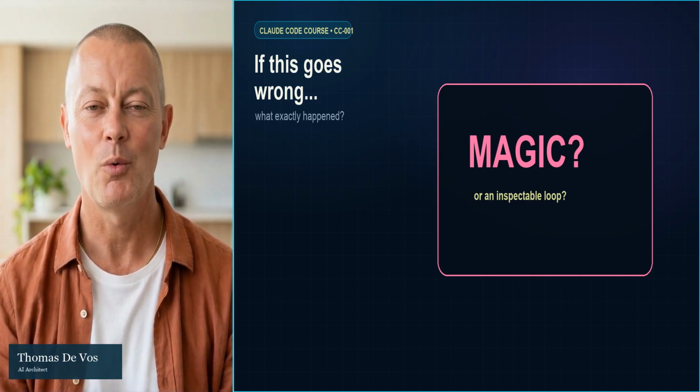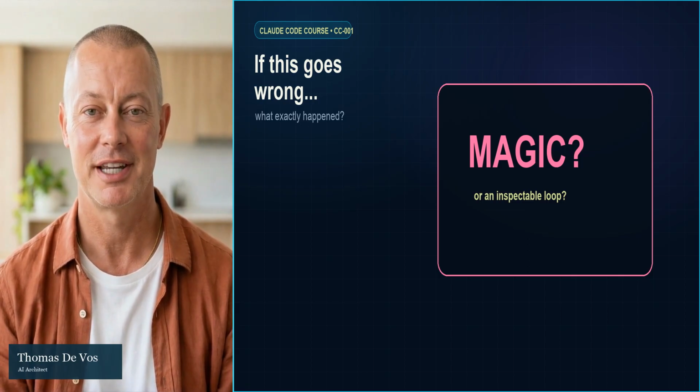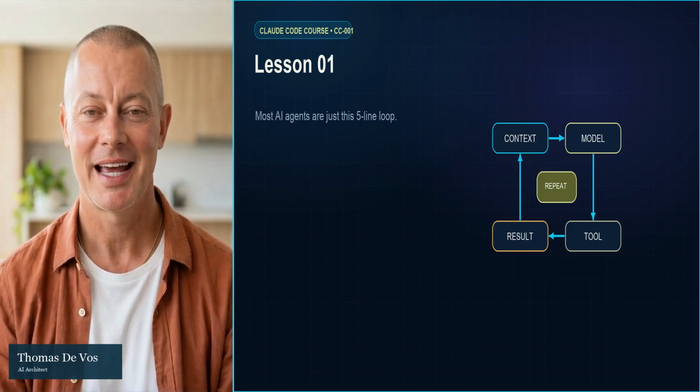This is lesson 01 in the Claude Code Production Agent course. Most AI agents are just this 5-line loop.